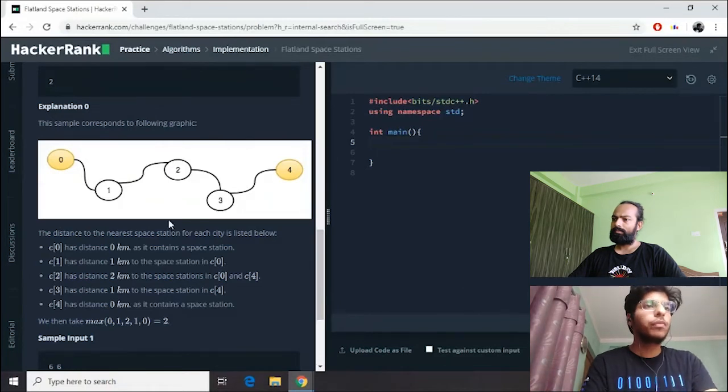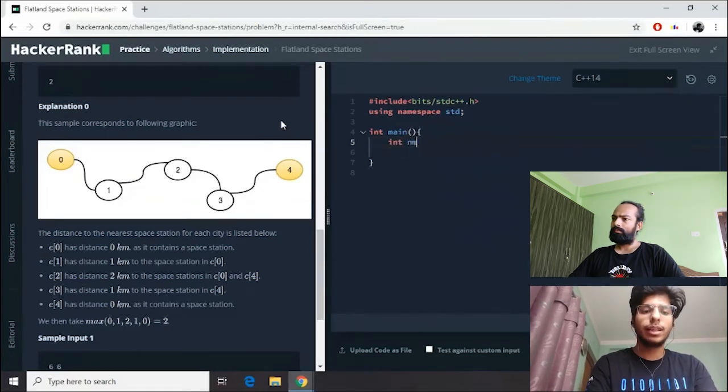So I just opened my main function, int main. Now let's look at the question. We had two variables, n and m, that gave us the number of cities and number of space stations. So let's first declare two variables n and m. I'm sorry, we have to separate these variables with a comma. Now we have to get the input.